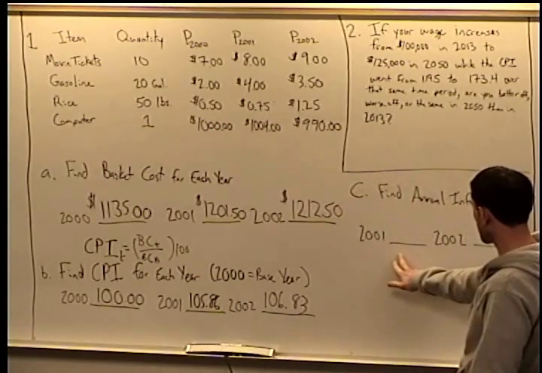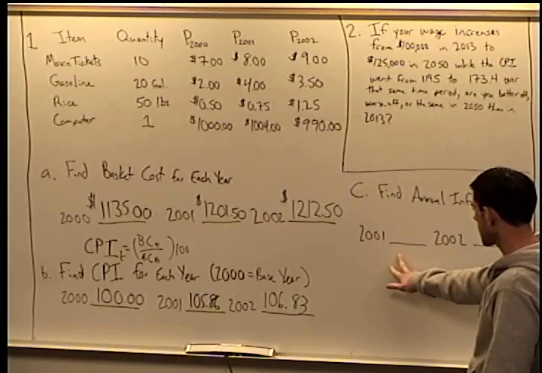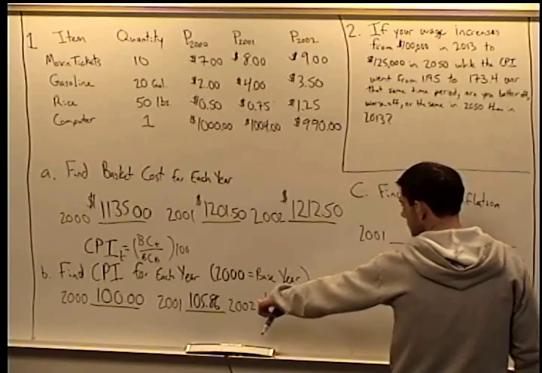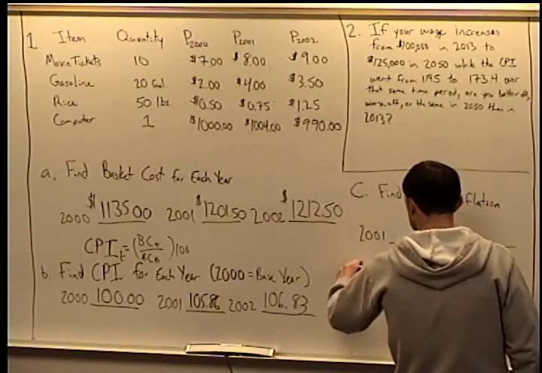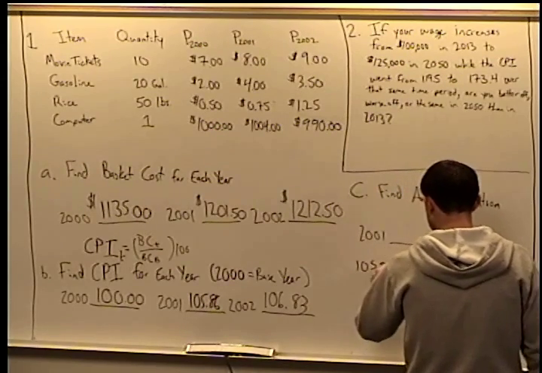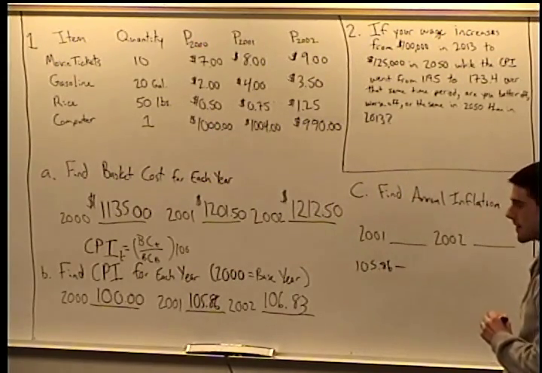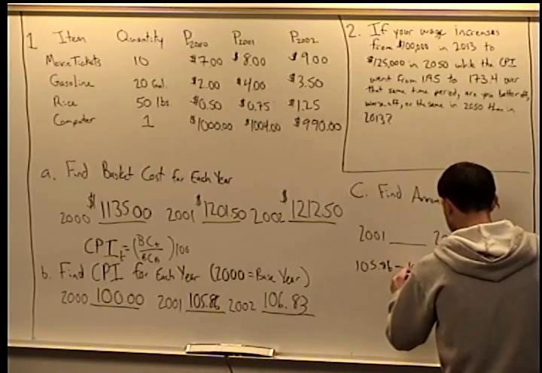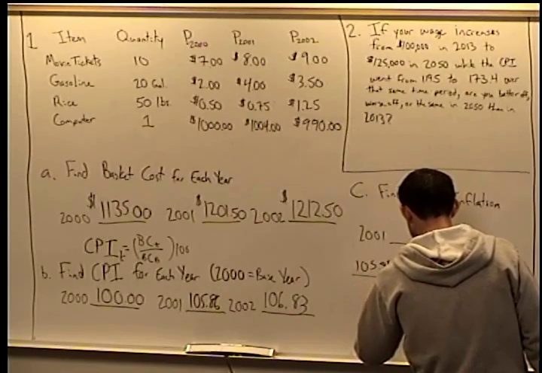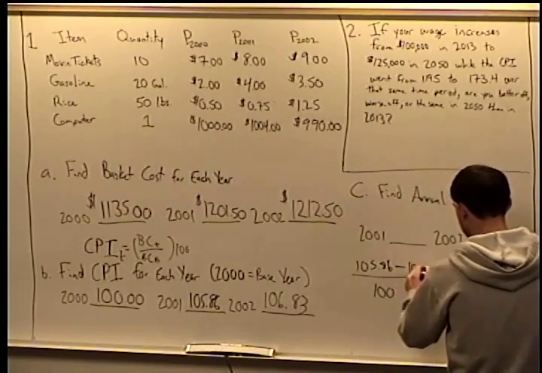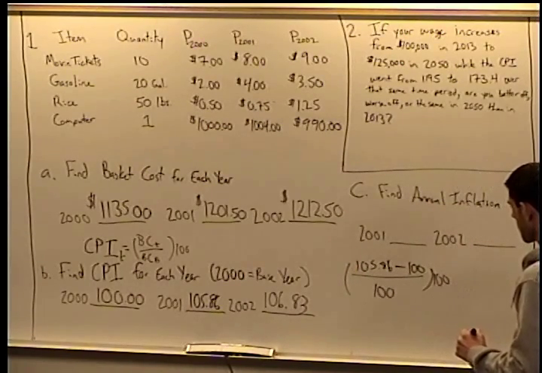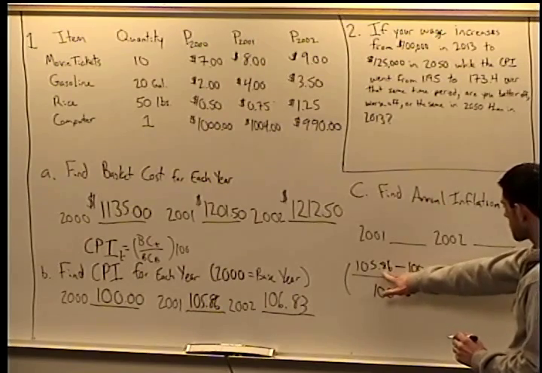So to find the annual inflation rate for 2001, that's going to be equal to our CPI in 2001, so 105.86, minus the CPI in 2000, which was 100, over the CPI in the previous year, which is 2000, so 100, and then we multiply it by 100, and that comes out to 5.86%.